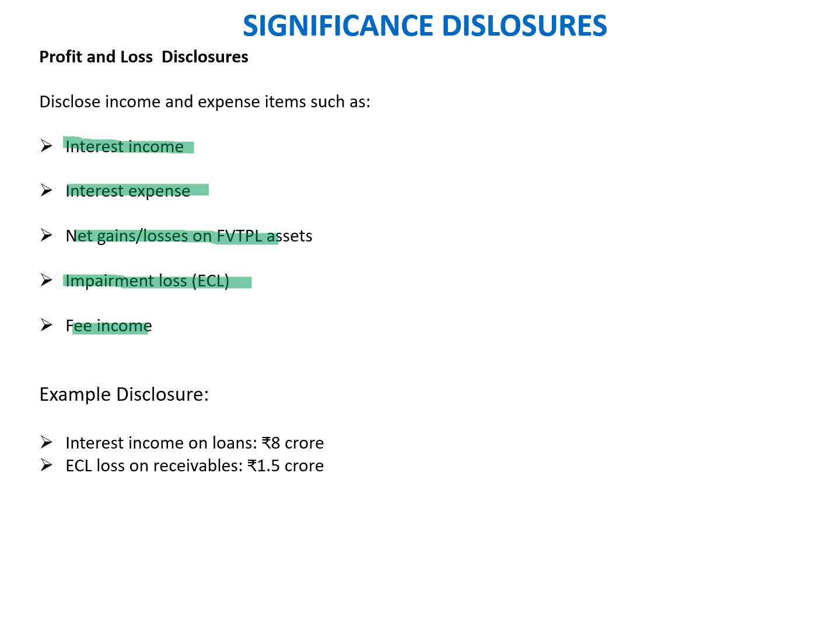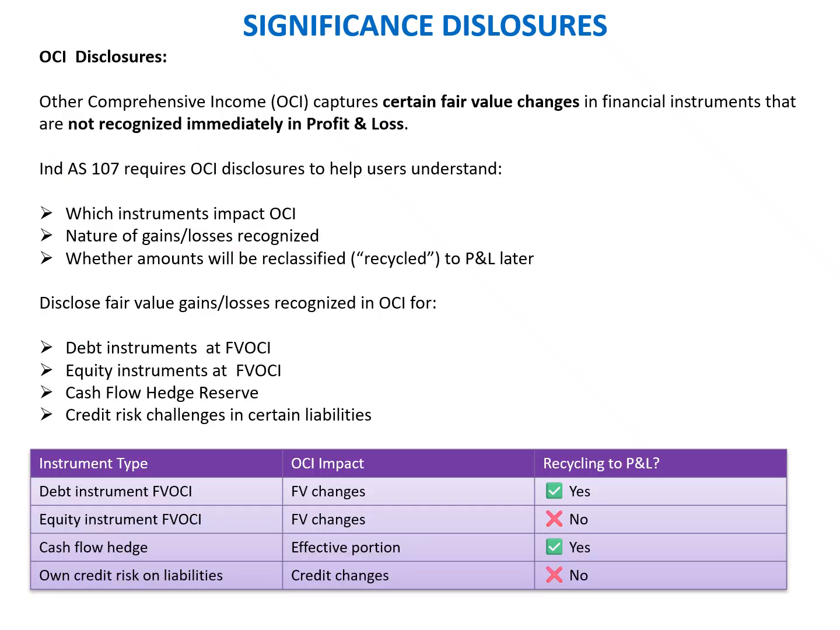So we move to the next slide, which is disclosure in the OCI. When we talk about OCI disclosure, other comprehensive income captures certain fair value changes in financial instruments that are not recognized immediately in the P&L. Ind AS 107 requires OCI disclosure to help users understand which instruments impact the OCI, the nature and the gain or loss recognized, and whether the amount will be reclassified or recycled to the P&L later.